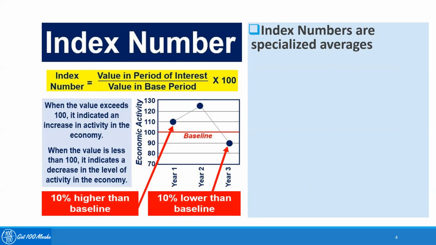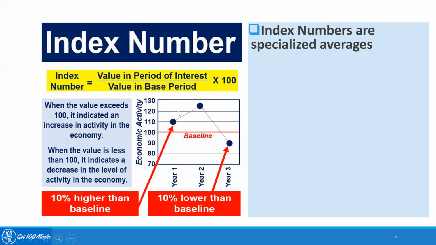Suppose to buy 10 kilos of rice for my family in 2010 I was spending, for example, 400 rupees, now how much I have to spend to buy the same amount of rice in 2020 can be calculated by the index number.